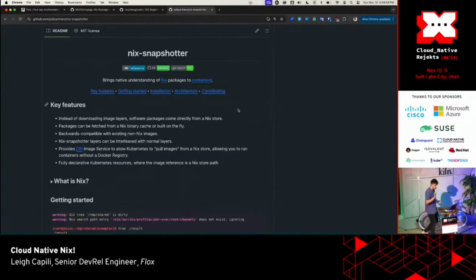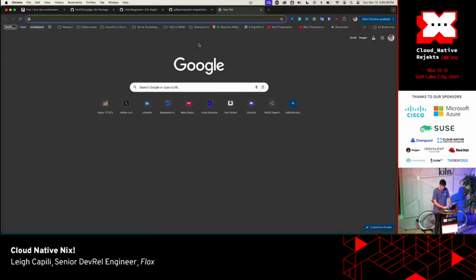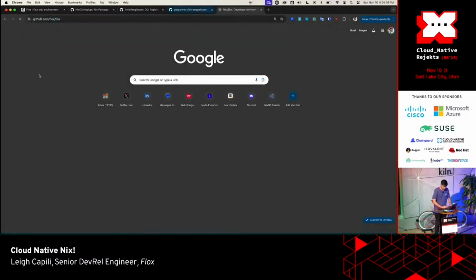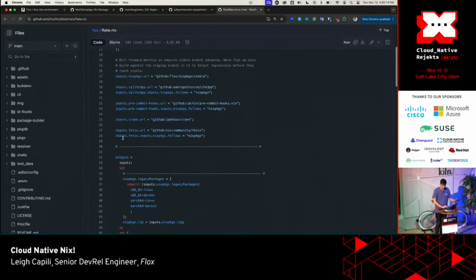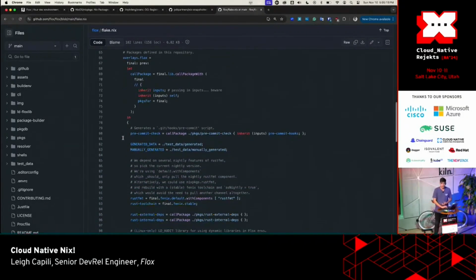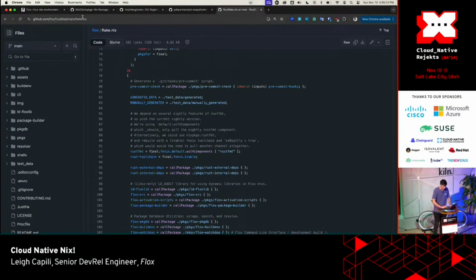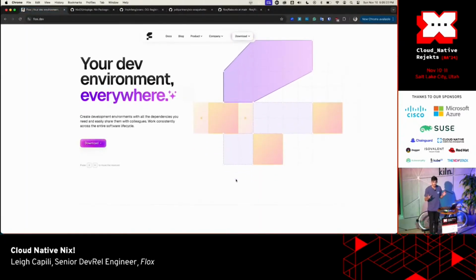Now, in order for that future to exist, we have to make Nix a little bit more usable than, here's our flake for actually building Flox. Lovely functional programming stuff. Don't you want to learn how to do this? It's great. The stack traces are even better. But we can make Nix as usable as brew, as usable as Git. And that is the function of our open source project. It's what we're working on. I'm happy to chat more about it.